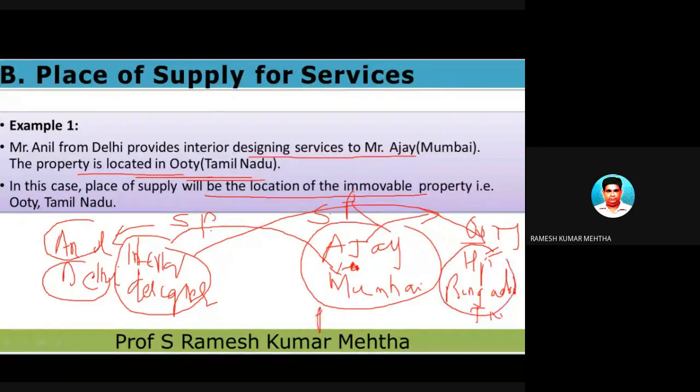So the place of supply of service is Tamil Nadu, and from where it is supplied, the service provider is at Delhi. So Delhi is a union territory, and Tamil Nadu is the place of supply, because the location of the immovable property is there. So here this is a case of interstate supply of services.